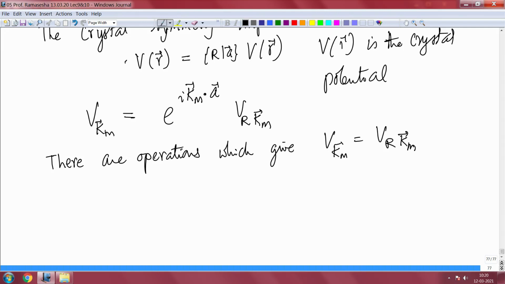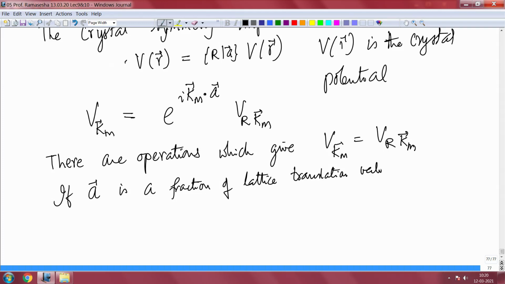If the Fourier components of the potential satisfy this, V of Km is equal to V of Rkm for some particular R and A, then what it means is that if A is a fraction of a lattice translation vector, say some lattice translation vector AL by 2. AL, a bit clumsy in the notation, AL is a lattice translation vector.